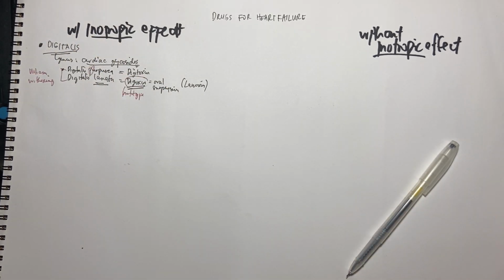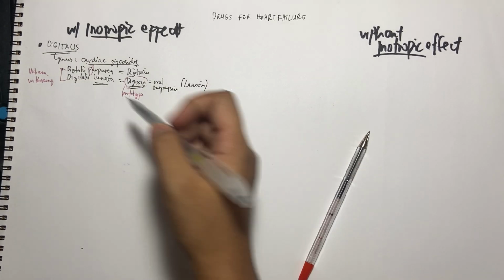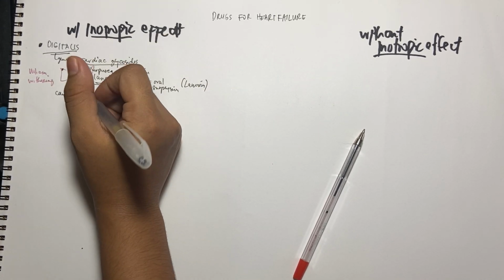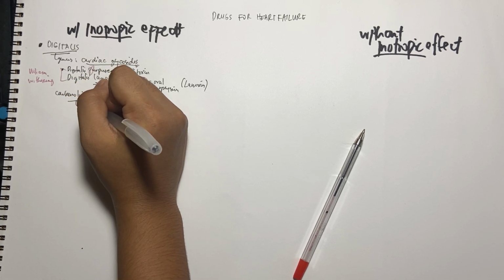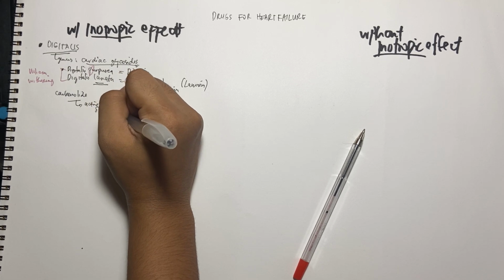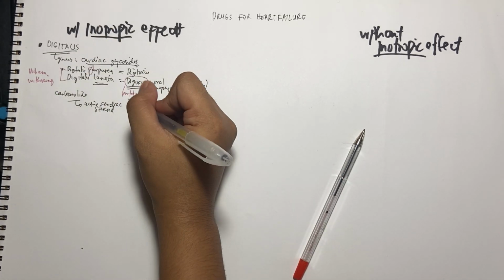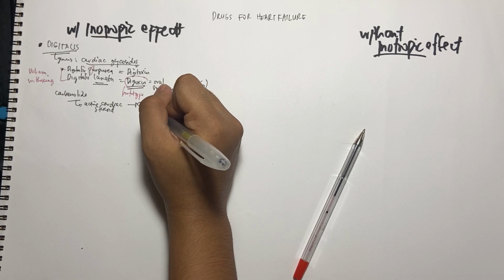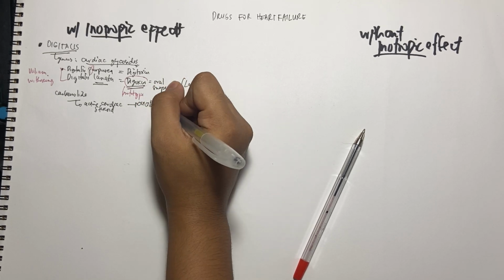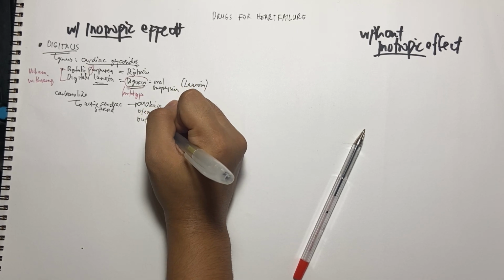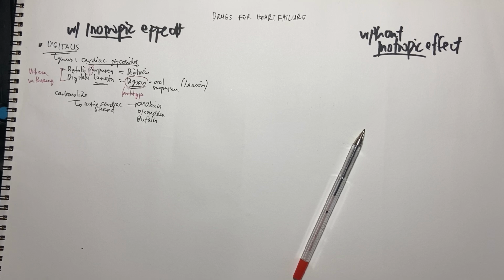And then there's also what you call cardenolides. The cardenolide class also contains cardiac glycosides, containing active cardiac steroids. Who are the drugs under this one? We have ouabain, oleandrin, and bufalin. These are the three drugs under cardenolide.